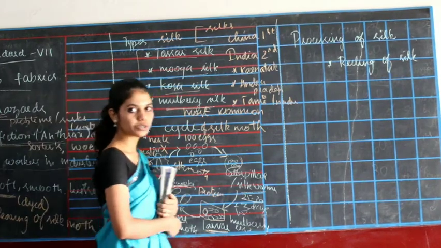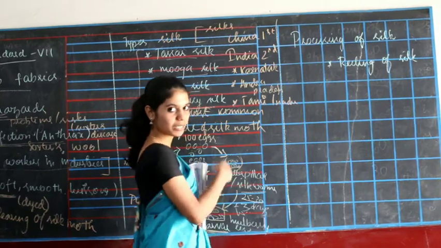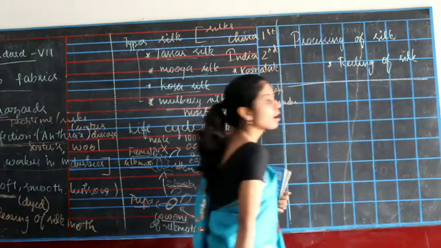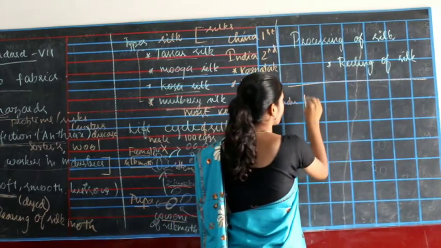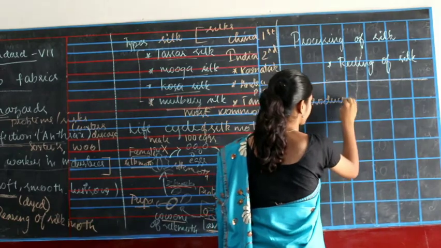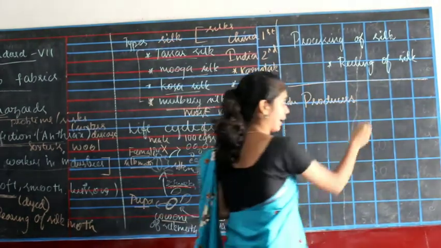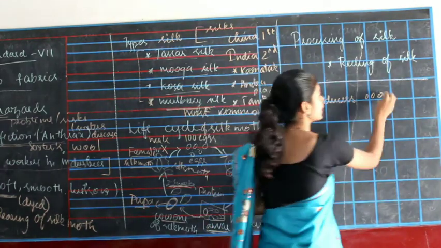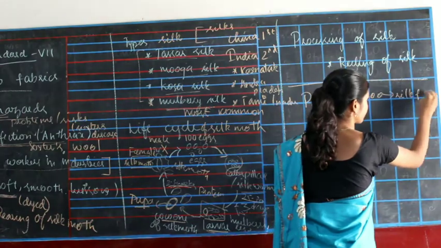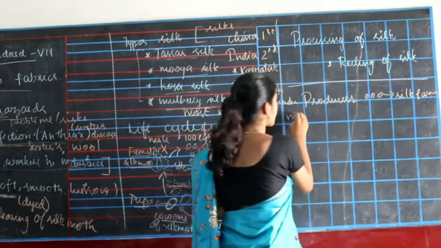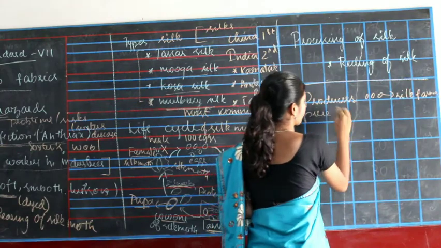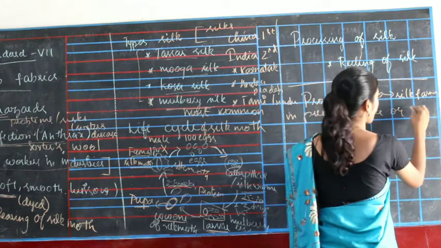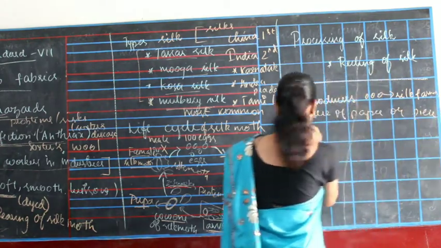Now we are going to see how we produce silk from the silkworm. When the producers get the eggs, they sell them to the silk farmers on a piece of paper or a piece of cloth.